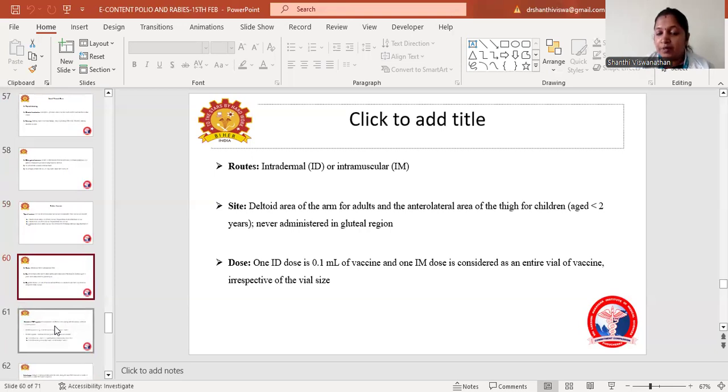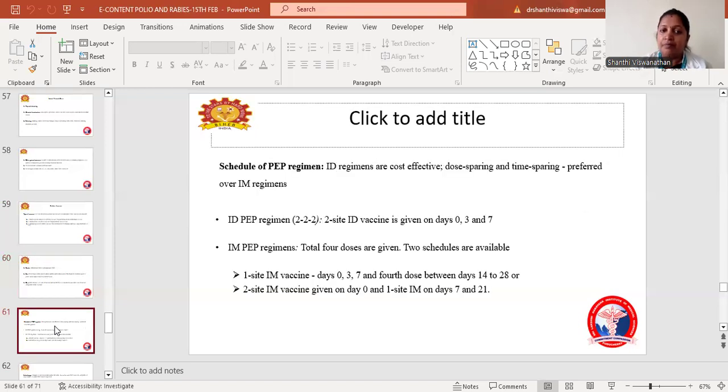Coming to the routes of administration, what are the routes we have to prepare for injecting the vaccine? One is the intradermal route, the other is the intramuscular route. The site is the deltoid area, commonly preferred in adults, and the anterolateral area of the thigh in children aged less than 2 years. We should not administer the vaccine in the gluteal region. One intradermal dose is equal to 0.1 ml of vaccine, and 1 IM dose is considered as an entire vial of the vaccine, irrespective of the vial size.